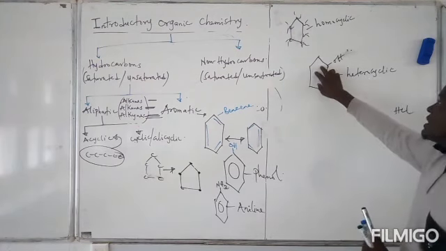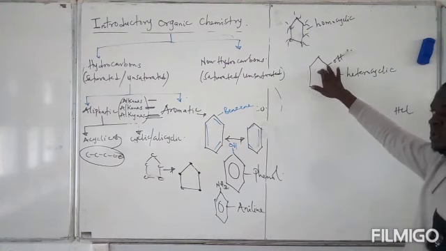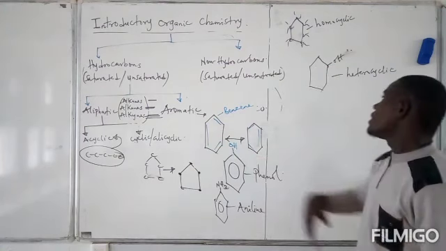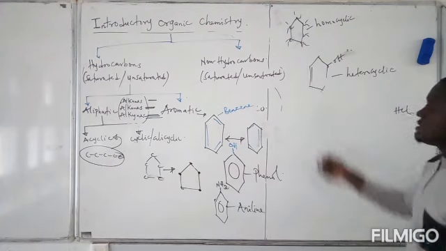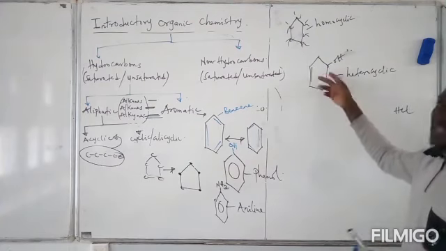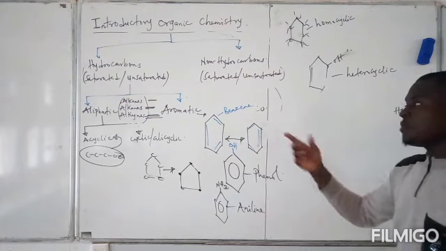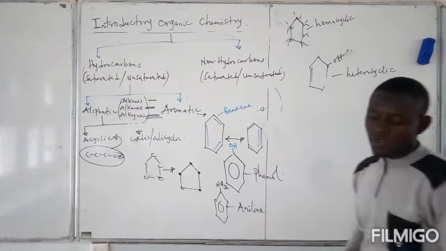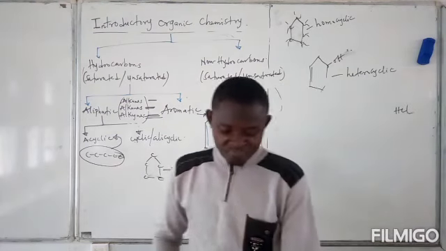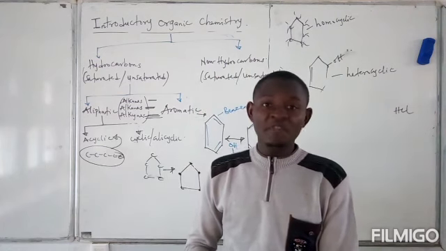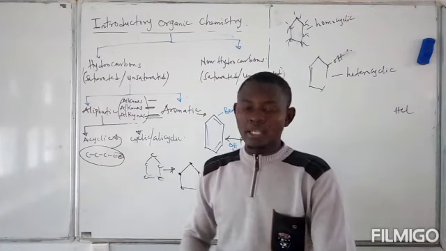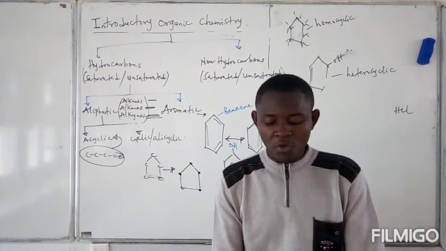Of course, this particular one is saturated because there is no multiple bond there, so we don't have a double bond or triple bond. However, if I just add a single double bond here, it becomes unsaturated. So you use the presence of double bond or triple bond to indicate that the compound is unsaturated. Then, this is all I will be leaving you with for the introduction to organic chemistry. In our subsequent class, we'll be continuing.